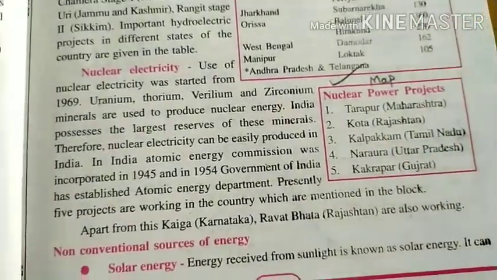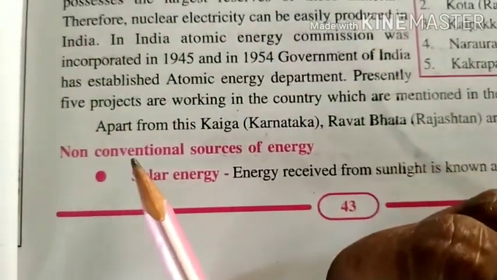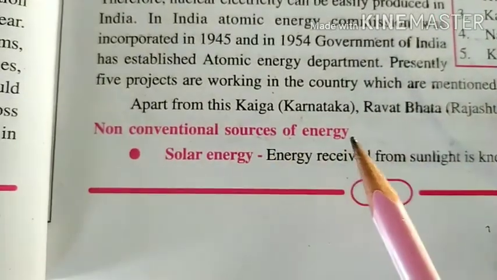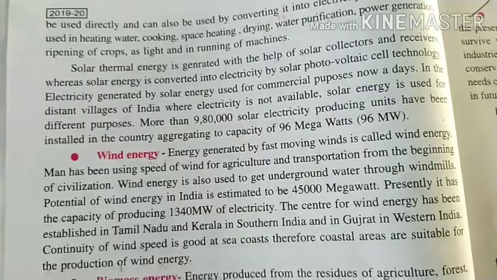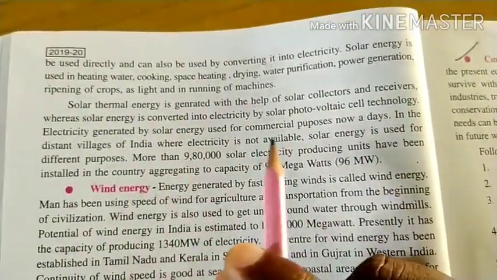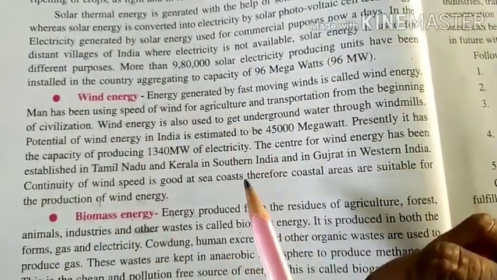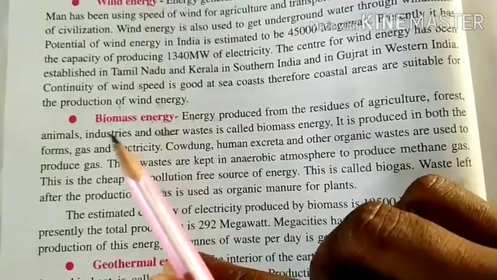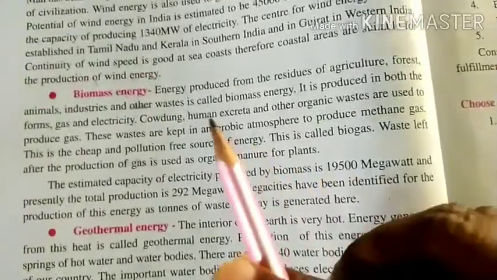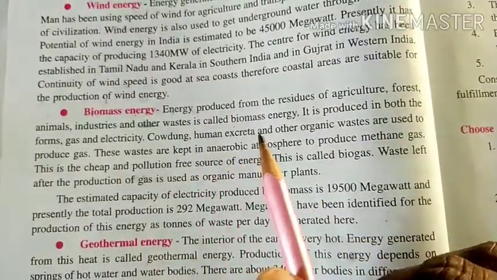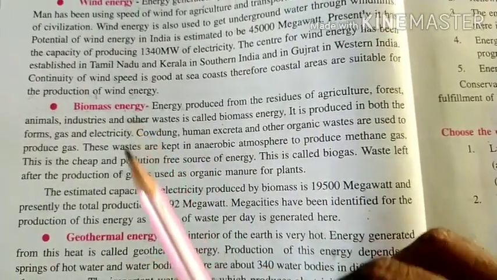Okay, so students, these previous things are conventional sources of energy. Now see, non-conventional sources of energy. First number, that is solar energy. You will read the details about solar energy yourself. Wind energy, it is very, very simple. Then biogas or biomass energy. Okay, it is very simple, given here, from cow dung, human excreta, and other organic waste. So we produce electricity by these.